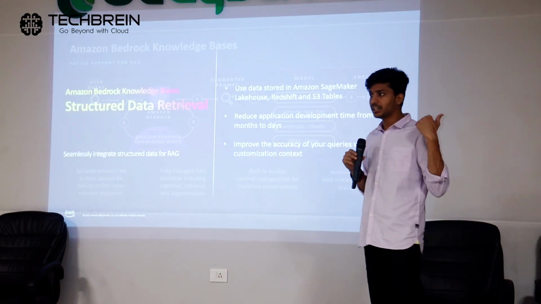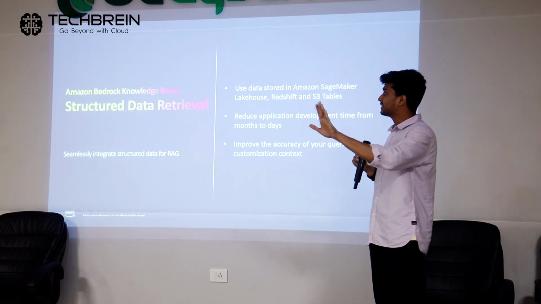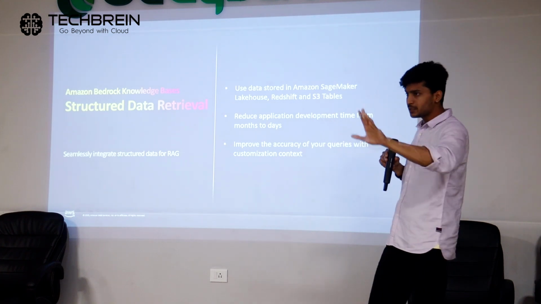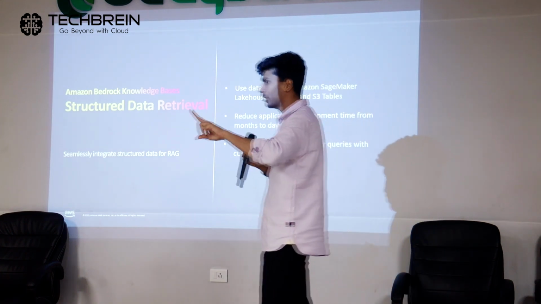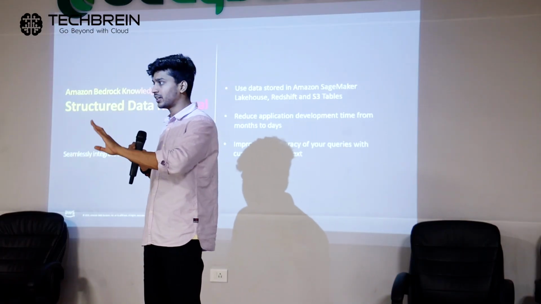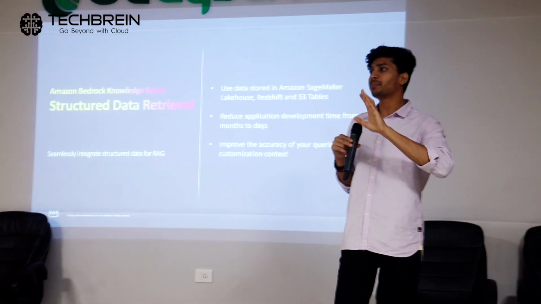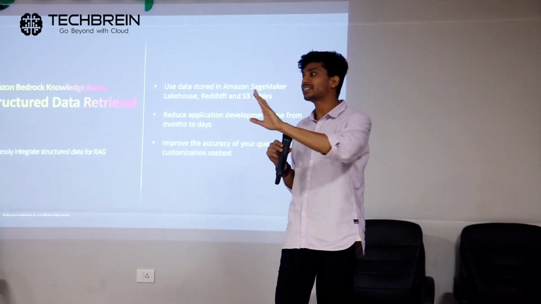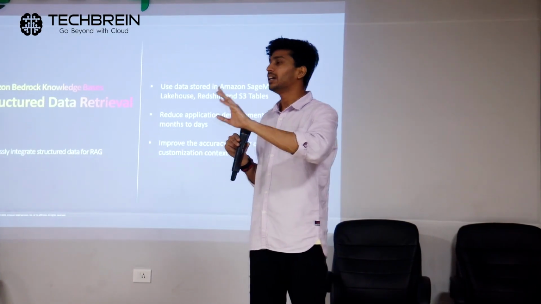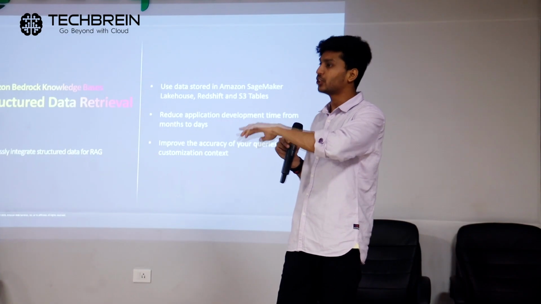So, like I was asking him, is it structured or unstructured data? Knowledge bases right now support two different kinds. You guys know about structured and unstructured data, correct? Structured is when data has a structure to it, like the data stored in relational databases. Each piece of data has a relation to it.